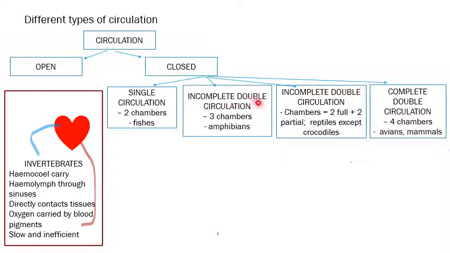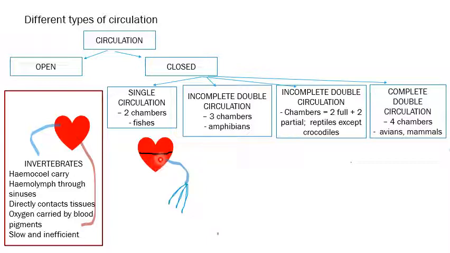Second is incomplete double. 2 types are there, and then the fourth one is the complete double circulation. In single circulation, if we see, imagine this as the heart. Heart is divided into 2 chambers, the upper atrium and the lower ventricle. This type of circulation is present in mainly the fishes. Let us see why it is called a single circulation.